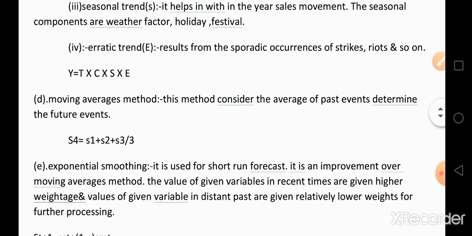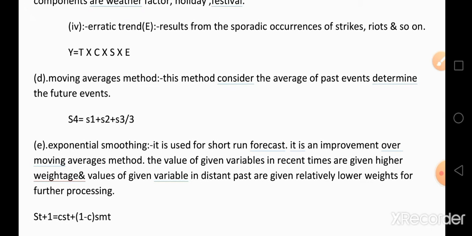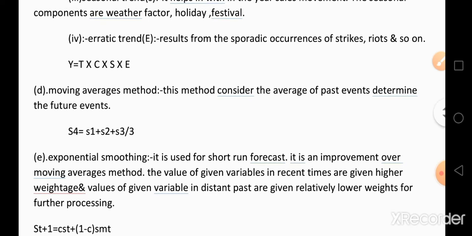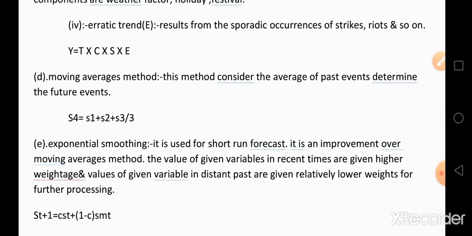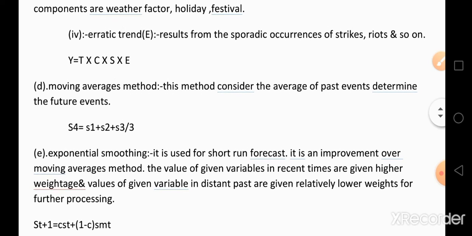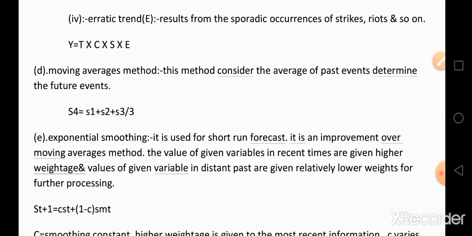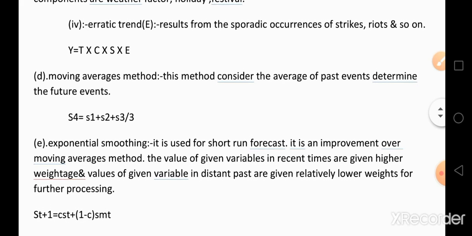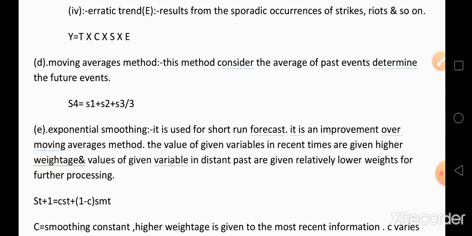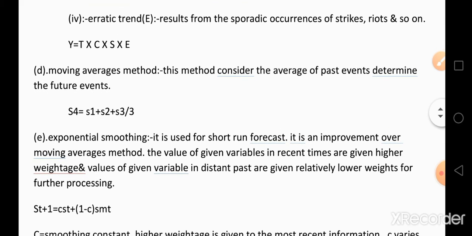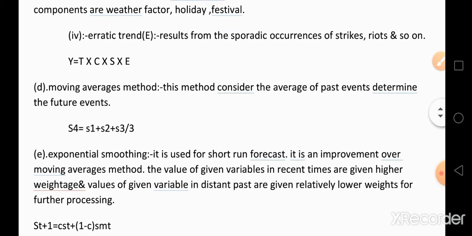For example, after the Gujarat earthquake, the demand for steel and cement increased, because after the earthquake many buildings collapsed, and customers purchased more iron, steel, and cement to reconstruct buildings and to repair their houses. In this situation, the demand for the product increases suddenly. So these are all called erratic trend.